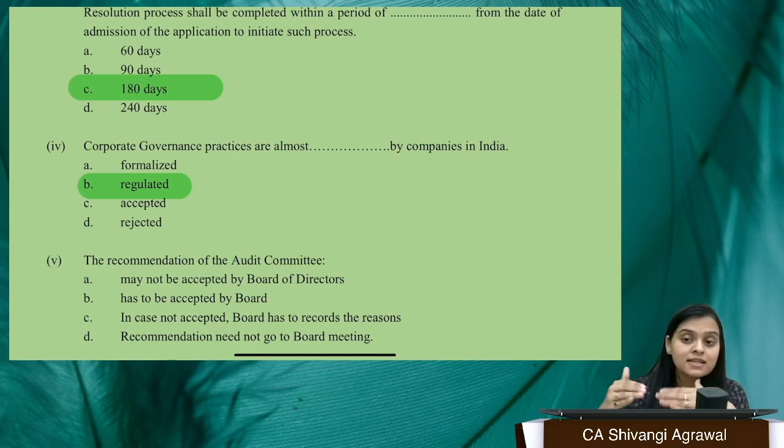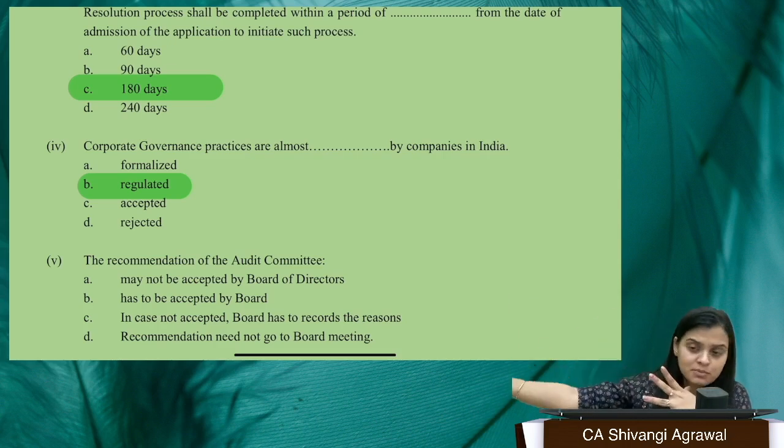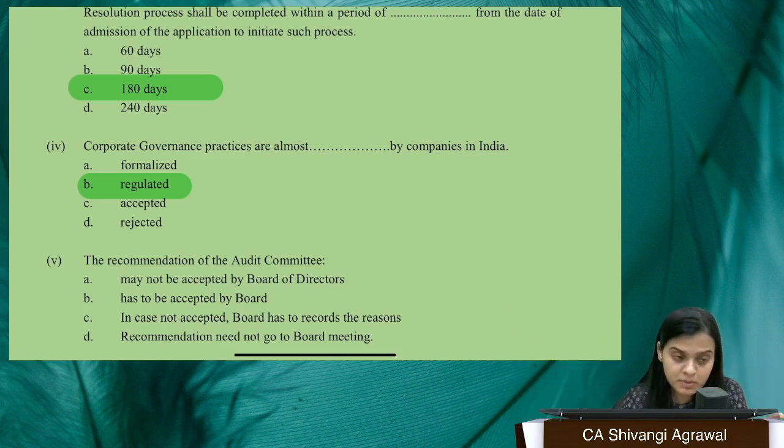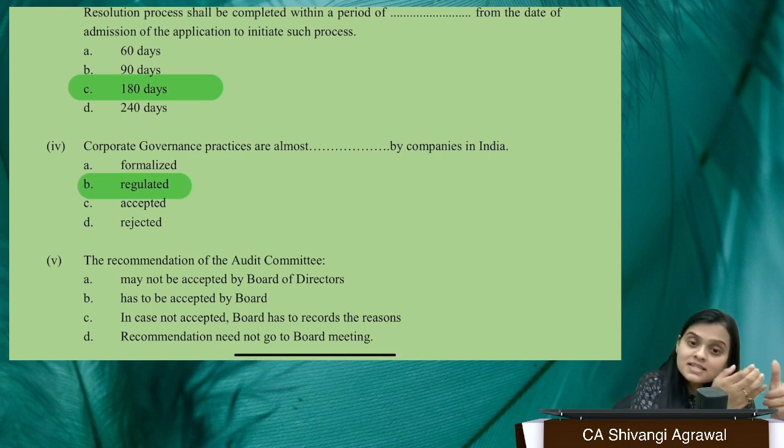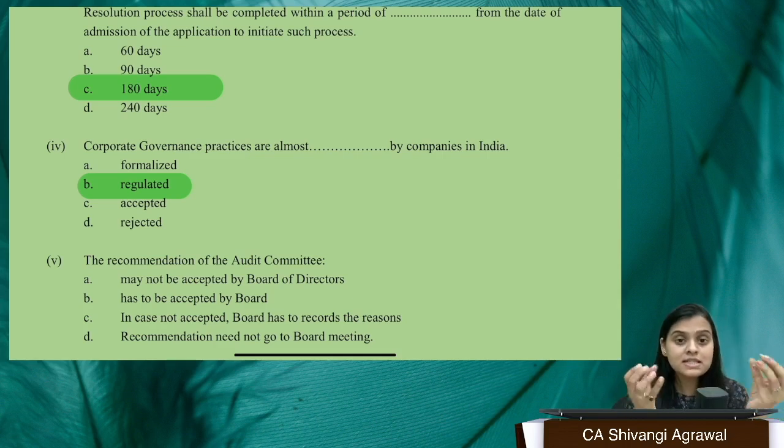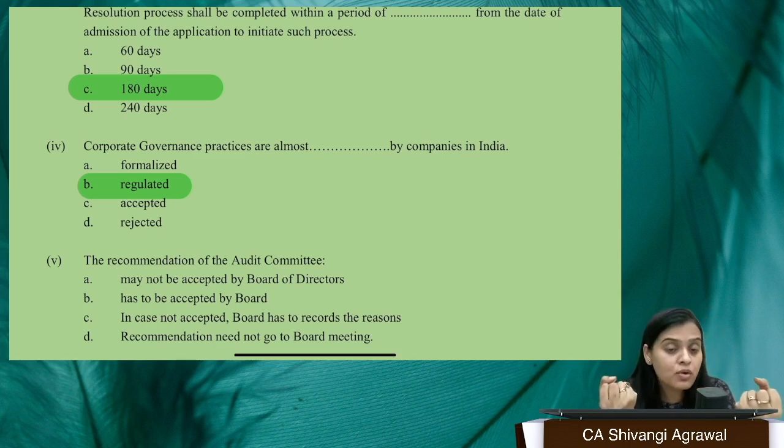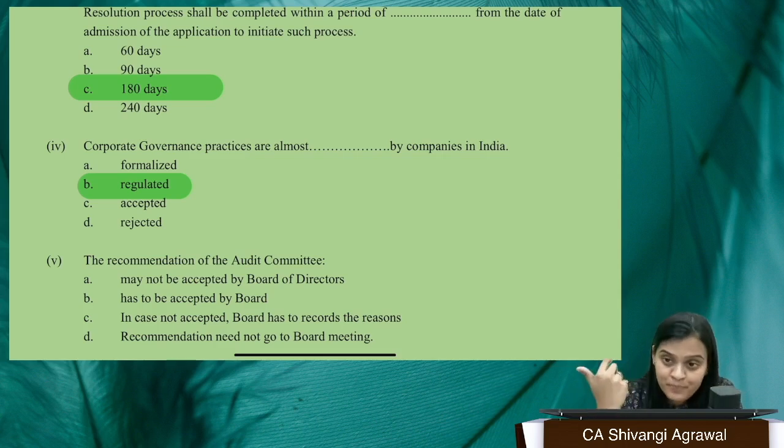If they like it, they will proceed and recommend the same name to the members, and thereafter the auditor may be appointed. If they do not like your recommendation, they will refer it back, and then you will reconsider it. If you decide not to reconsider and there is still disagreement between the audit committee and the board, and they do not come to a consensus, the board will record the reasons why it did not accept the recommendation. Okay, and they have to disclose that in the board's report.